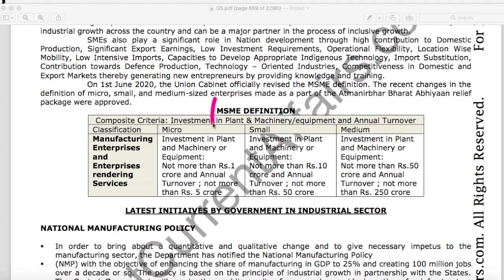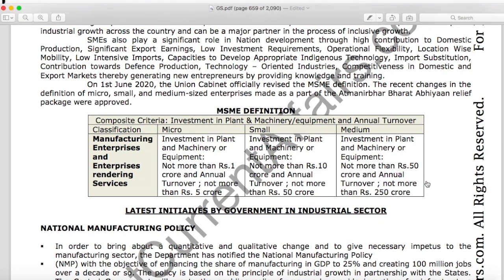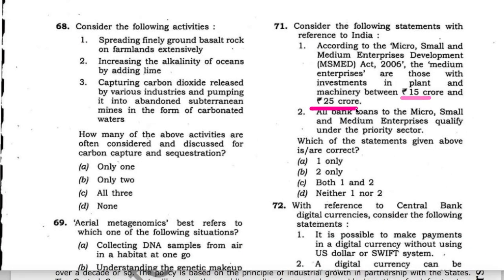Here it is mentioned, MSME definition. Medium enterprises, investment in plant and machinery or equipment not more than 50 crores and annual turnover not more than rupees 250 crore. So it is not the 15 and 25 crore. Therefore this statement is wrong.